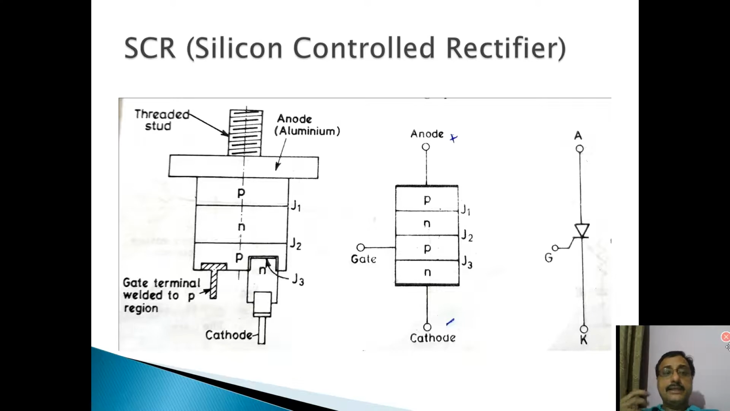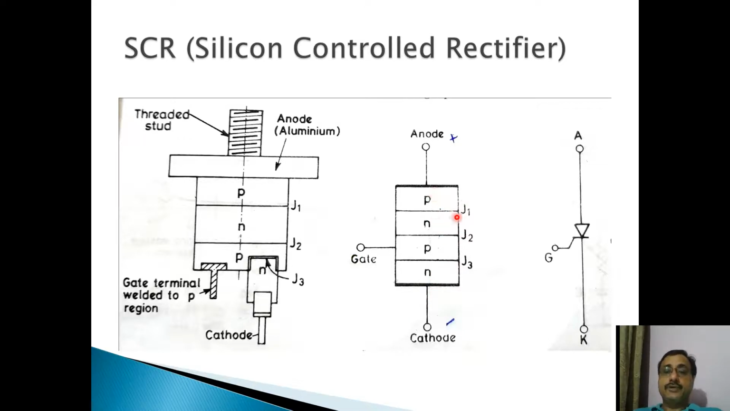Now, the basic component which you will most likely be using is SCR. The SCR is a component which can handle a lot of power. So, what is the construction of SCR? You can see here, the SCR is a four layer device. This is 1, 2, 3, 4: P, N, P, N. This is a four layer device which forms three junctions, J1, J2, J3.